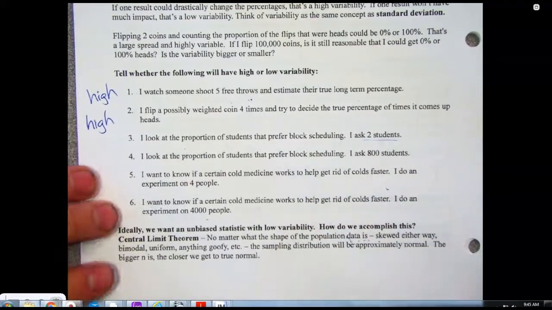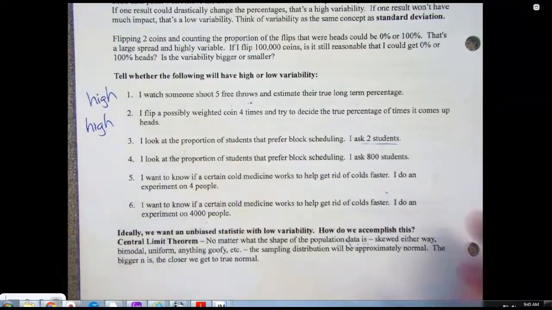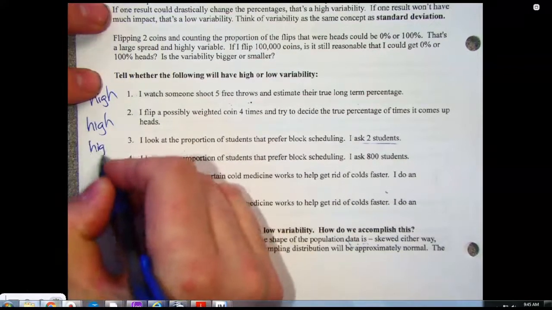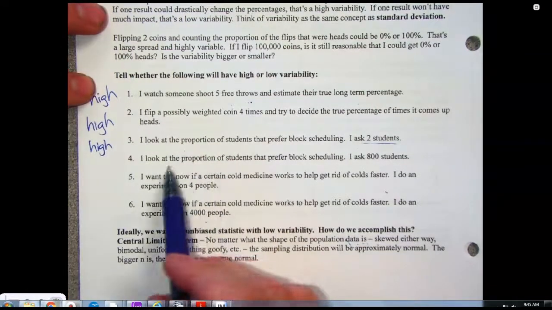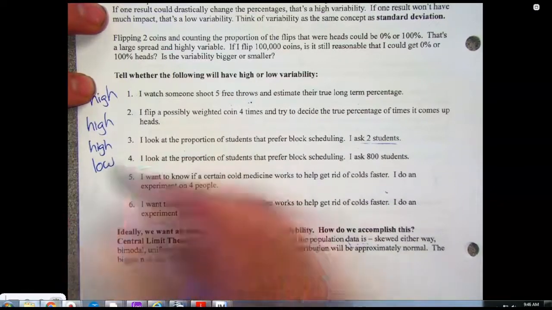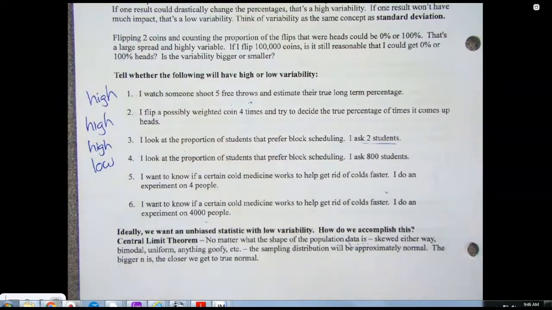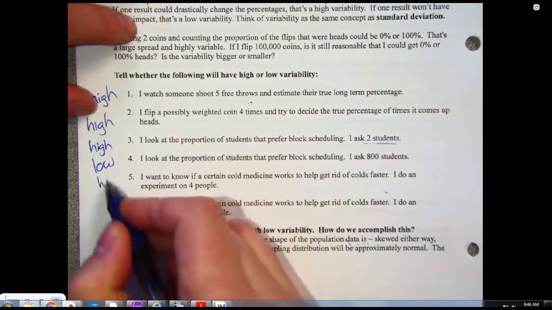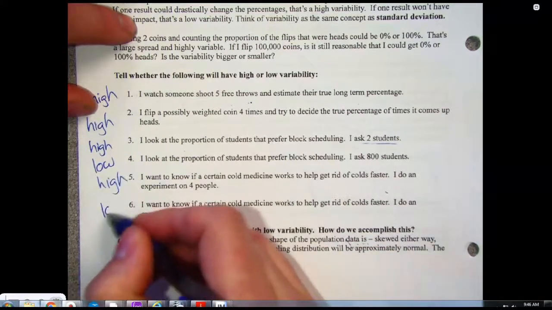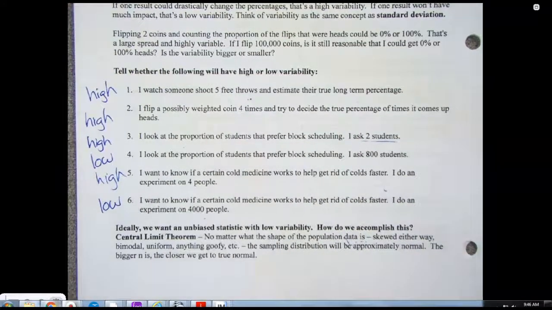So I asked 2 students. A lot of variability there. Very easily, I could get 0% of people like this, or I could get 100% of people like this. There's a huge range of outcomes. That's a high variability because I didn't ask a bunch of people. If I ask 800 students, now that's low variability. If I ask that 801st, it's not going to move the needle very much. So number 5 is high, and number 6 is low. It's basically the sample size thing, right?